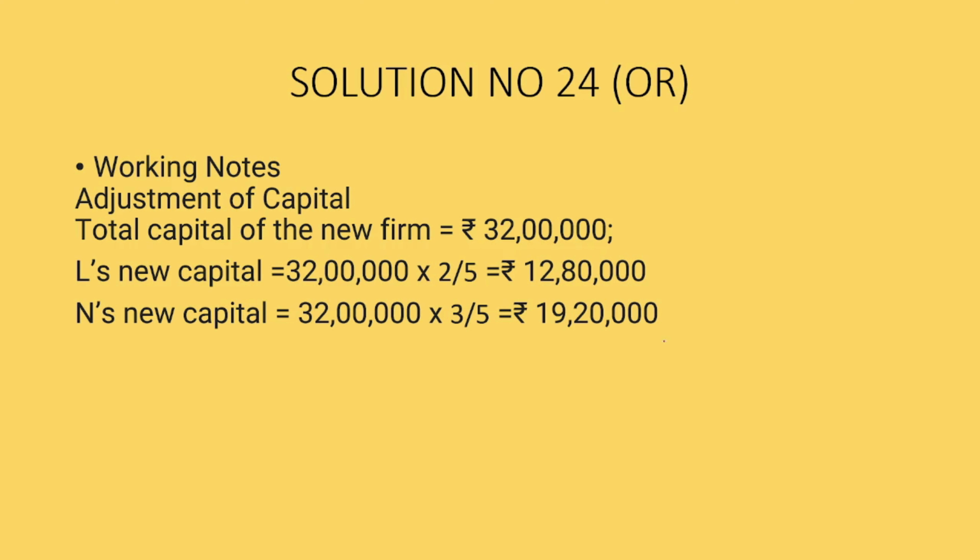Now working notes. The total capital of the new firm is 32 lakhs, where L's new capital will be 32 lakhs into 2 by 5, that is 12 lakh 80,000, and new capital of N is 32 lakhs into 3 by 5, that is 19 lakh 20,000.